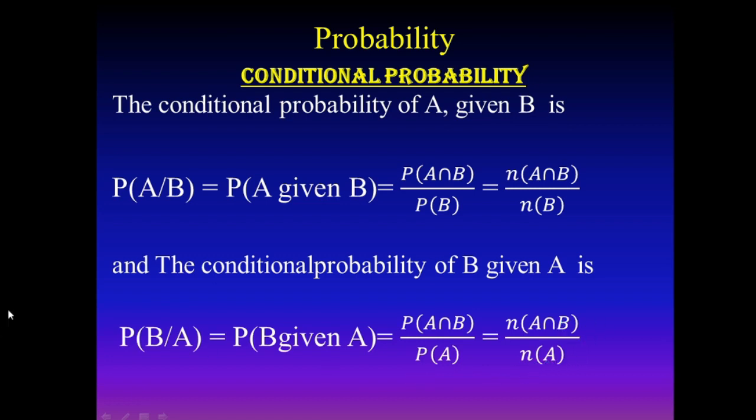We know these definitions. A given B means here B is the sample space, the portion of A inside B, and B given A means here A is the sample space, the portion of B inside the whole set A. That value is probability of A intersection B by probability of A. Here in these two cases, remember P of B is not equal to 0, and P of A is not equal to 0. It means A is not an impossible event and B is not an impossible event.